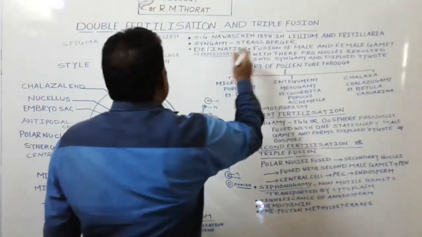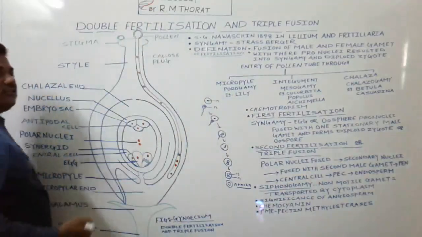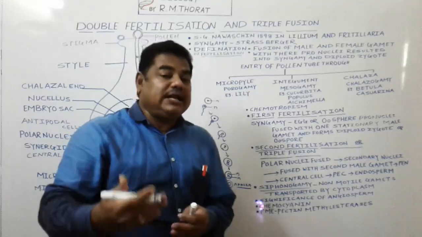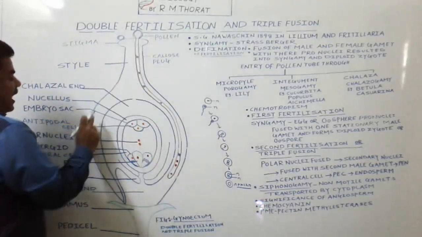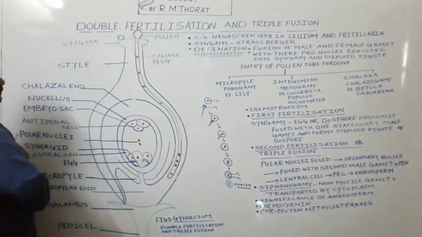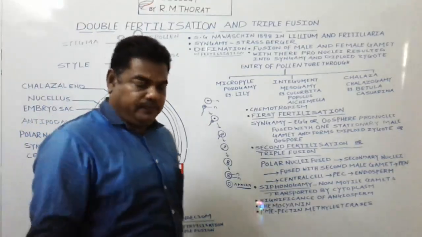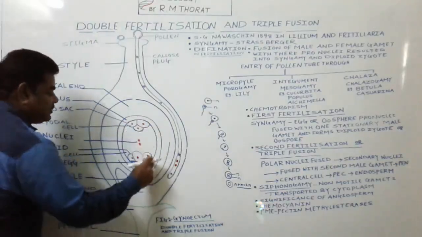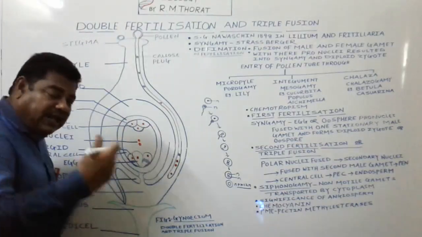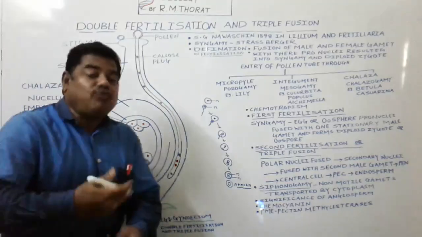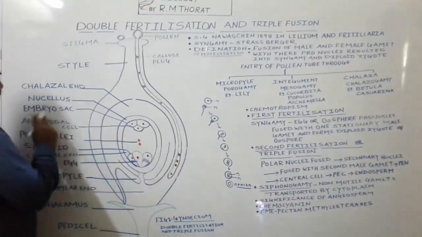Now all these events of fertilization get carried out in this structure drawn here, which is nothing but the pistil, or we call it the gynoecium. Gynoecium consists of a stigma, a style, and a structure we call the ovary. Inside the ovary, this structure is present, which we call the ovule. And in the ovule, in the middle, there is a structure we call the embryo sac, because in this embryo sac, after fertilization, from the egg, embryo formation takes place. Due to which we call this sac an embryo sac.